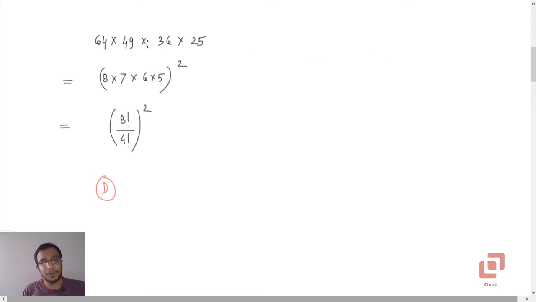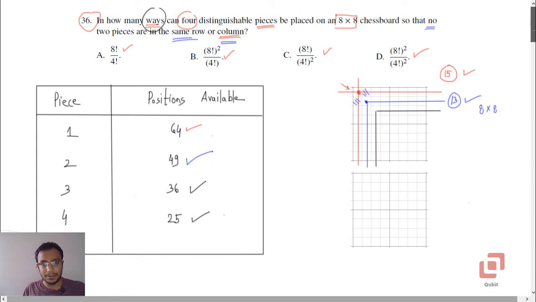It is 64 into 49 into 36 into 25, which can be written as 8 into 7 into 6 into 5, squared. Now what is 8 into 7 into 6 into 5? This is basically 8P4, so it is 8 factorial upon 8 minus 4 factorial, but you have to square it, so it is option D. Don't waste your time finding the actual number of ways, because the options just demand you to pick the one in the factorial form.